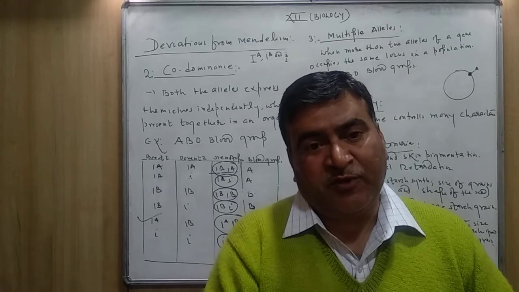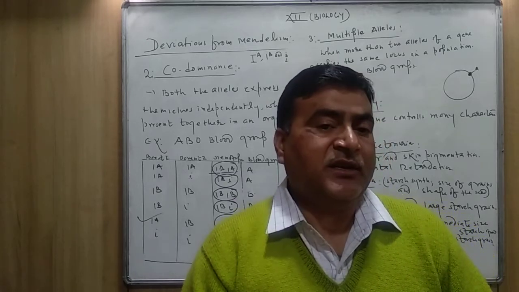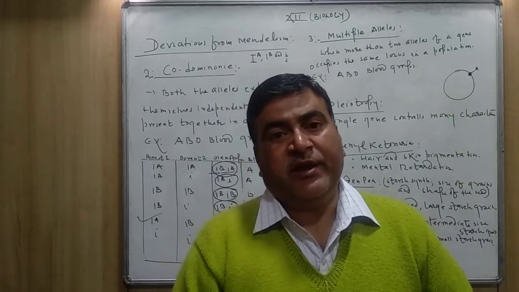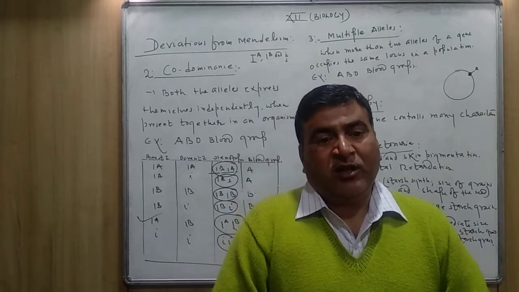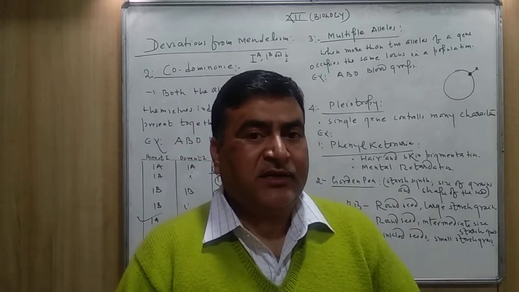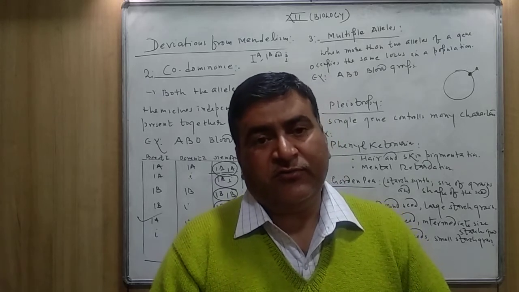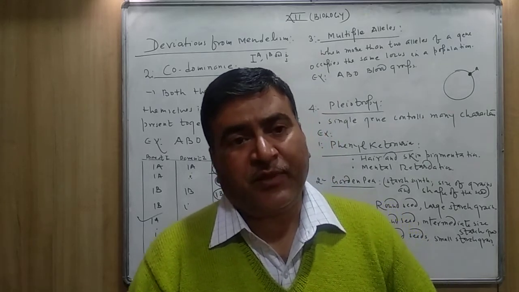So in the individual body only 2 alleles are there, but when we talk about the whole population, the same trait is controlled by so many alleles, and all these alleles are located on the same locus in the human population, and locus is the point on the chromosome where genes are located.